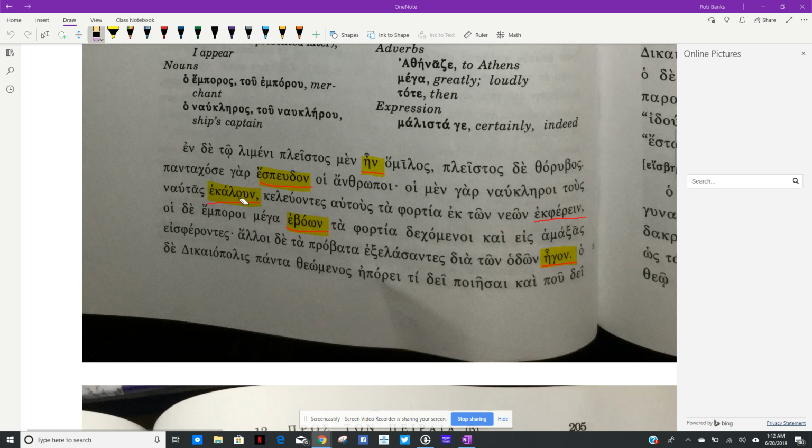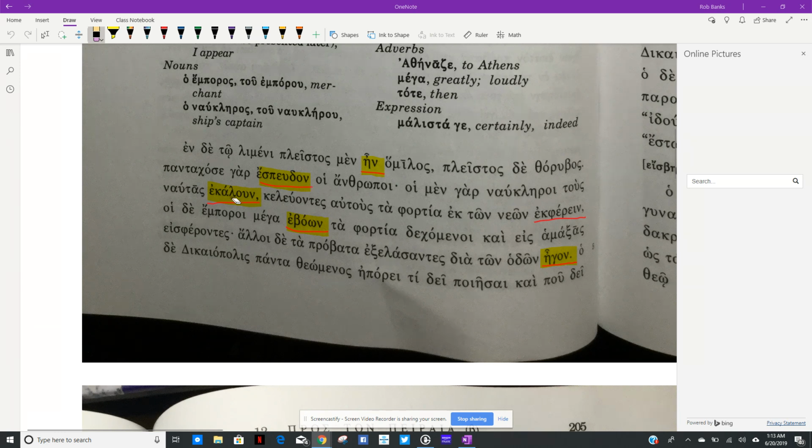When you have the imperfect, you can have contractions with the secondary ending. So the stem here was KALE because it's E contract. The ending was ON. E and O gave you OU. Notice it's going to happen down here. This is an A contract imperfect. The A was the end of the stem. The ending is ON. A and O gives us omega. So imperfects can contract. So if you see an E augment and a secondary but contracted ending, then it's imperfect. That's generally going to be true.